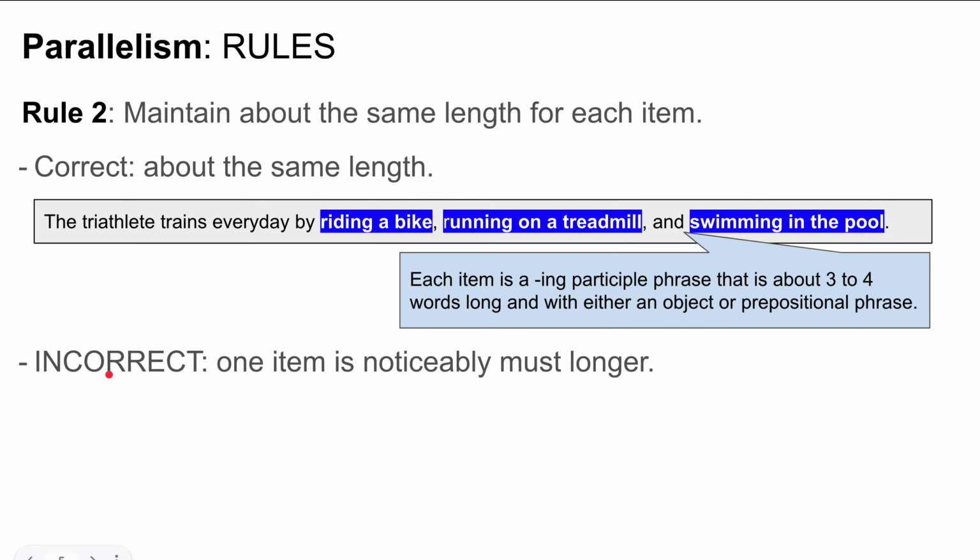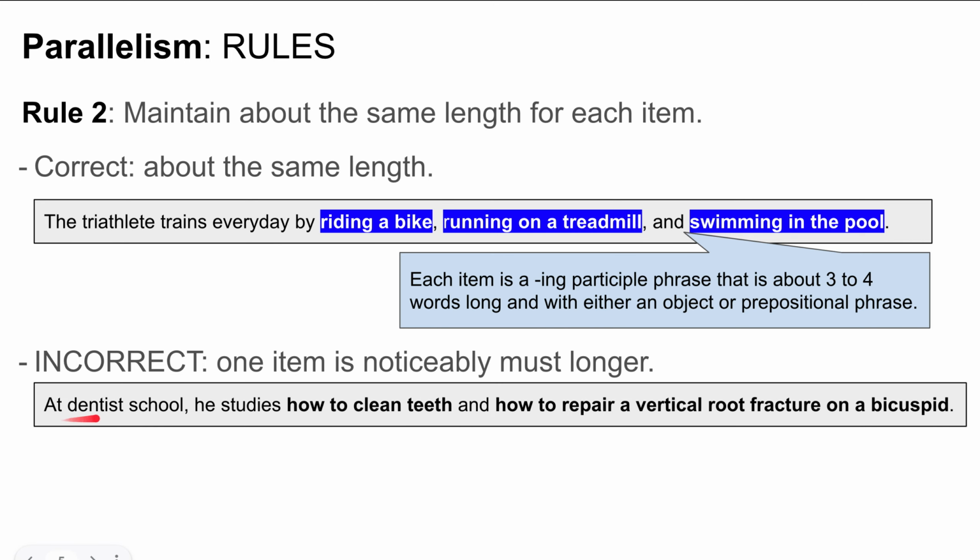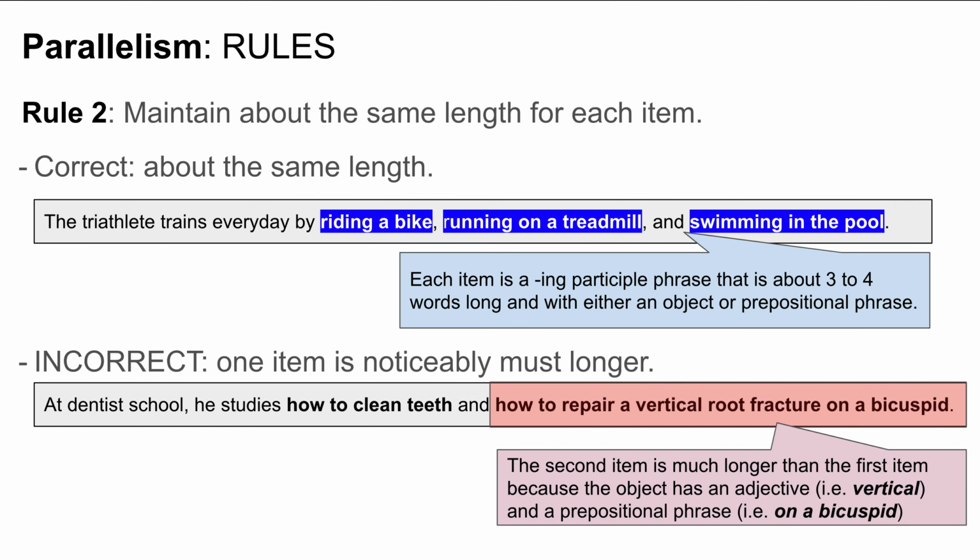But moving on. Incorrect. One item is noticeably much longer. Spelling error right there, I'm sorry. So, for example, at dentist school, he studies how to clean teeth and how to repair a vertical root fracture on a bicuspid. Here, vertical root fracture on a bicuspid. This one is significantly much longer than the first item.